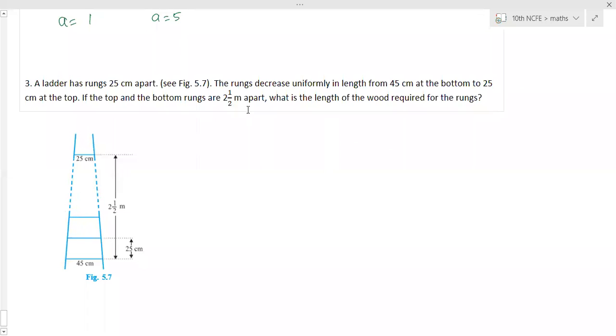So we have to find the sum of all the lengths of these rungs. It is given that the length of the rungs decreases uniformly. This means the lengths of the rungs are in AP, because whatever the difference is from the first to the second, the same difference is from the second to the third. If it is decreased by 2 centimeter, the next one is also decreased by 2 centimeter. That's the reason for the word uniformly. This means that the lengths of the rungs are in AP.